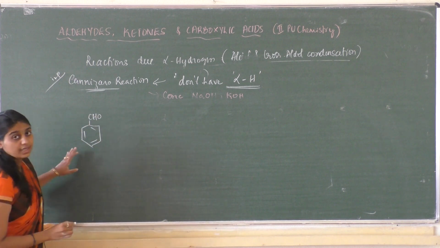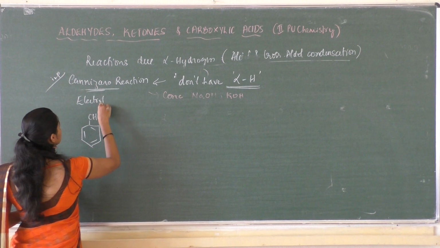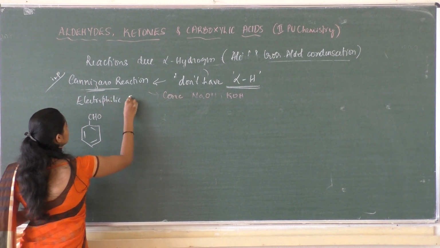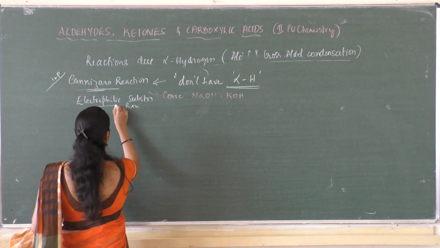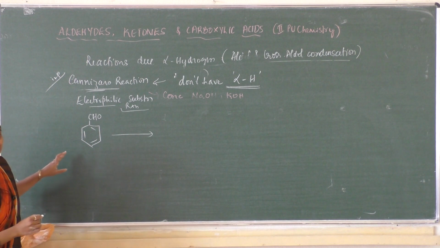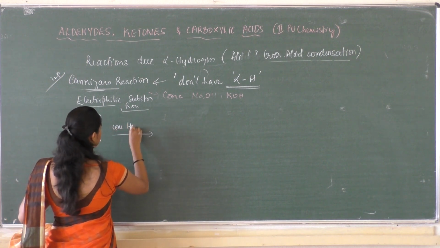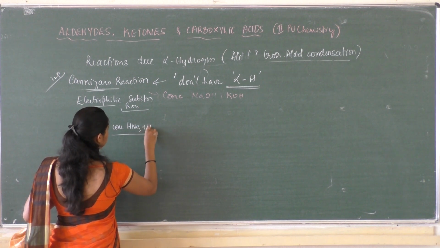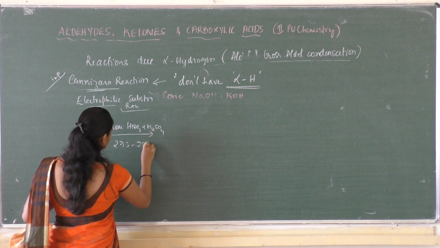We take benzaldehyde and perform nitration, electrophilic substitution reaction, by treating with the nitrating mixture, that is HNO3 and H2SO4, at a temperature of 273 to 283 Kelvin.